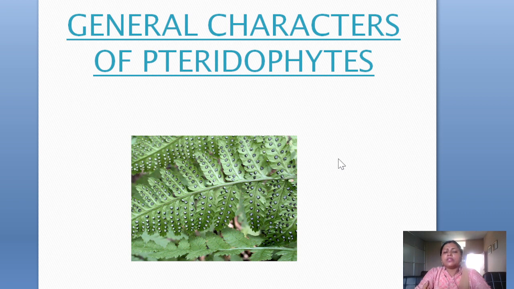Then the evolution process moved from the unicellular algae towards the multicellular algae. Then from the algae or the water, gradually the life process moved from the water towards the terrestrial habitat.